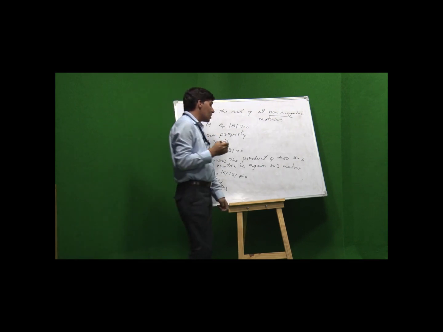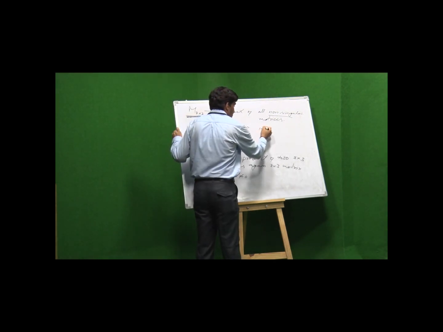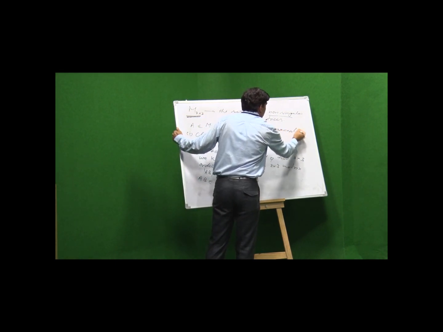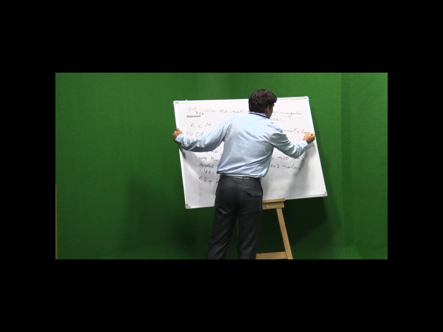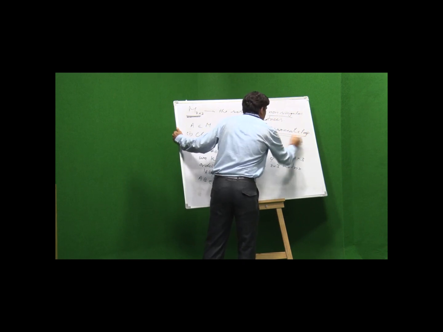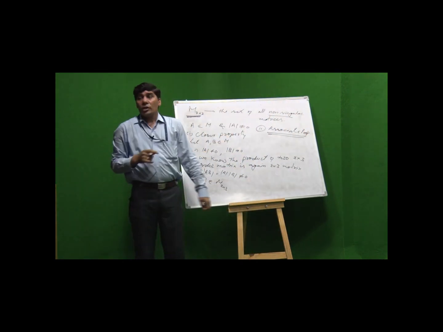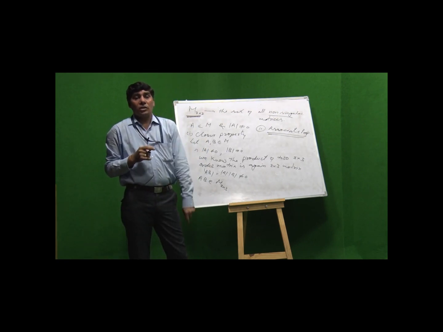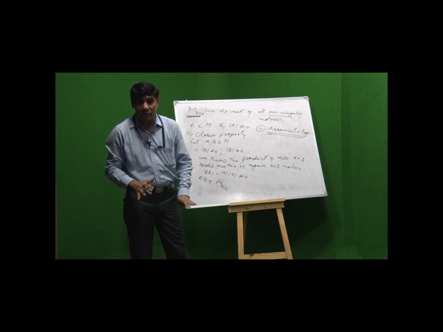Second, associative property. We know in matrix multiplication, the associative property is always satisfied.